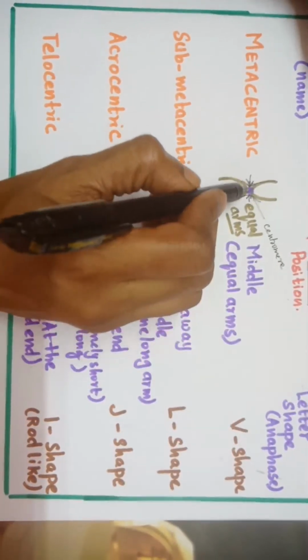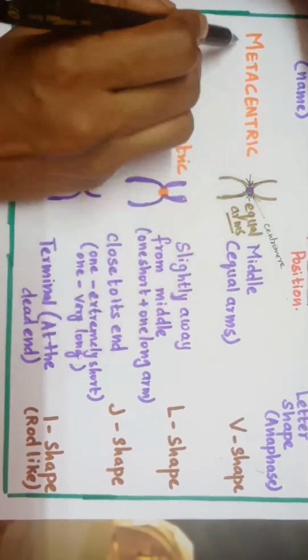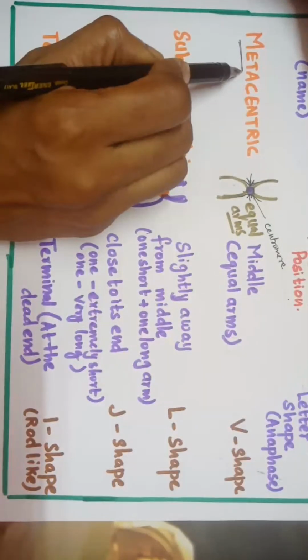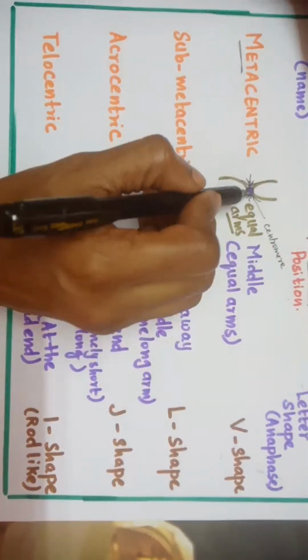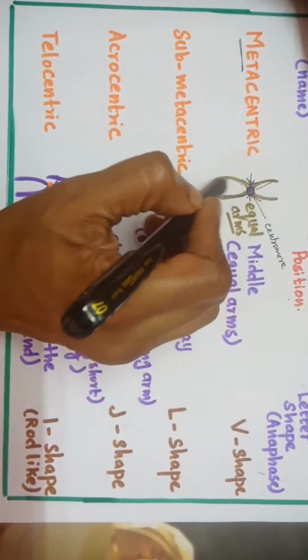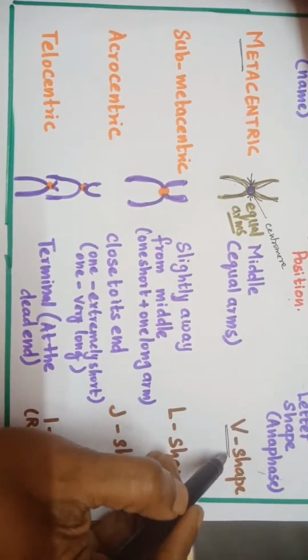Now, if the constriction is at the center of the chromosome, you call it as metacentric. Exactly at the center means it is called as metacentric. That is in the middle. Okay, now you have 2 equal arms. See this equal arms. And how does it look like? V shape. So this shape is V.